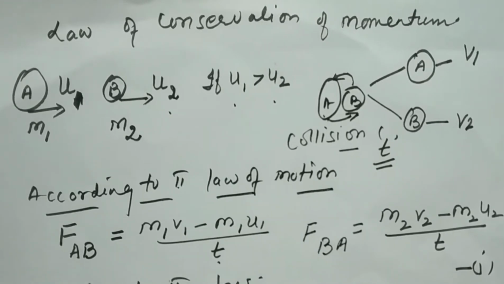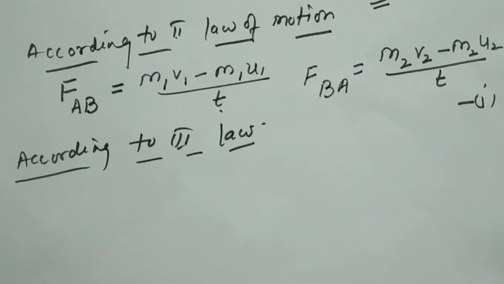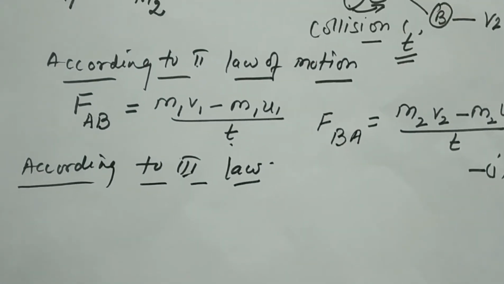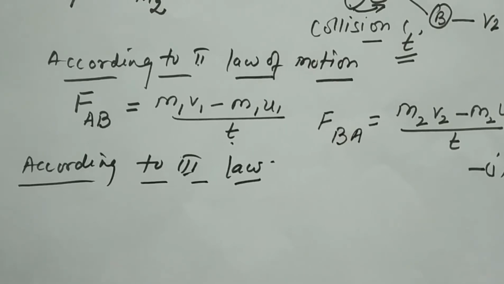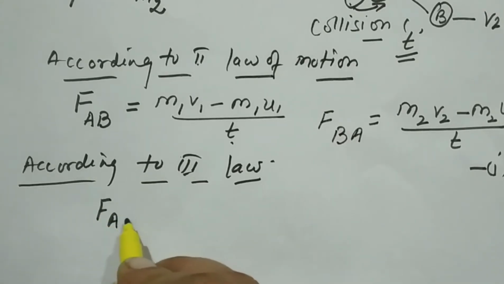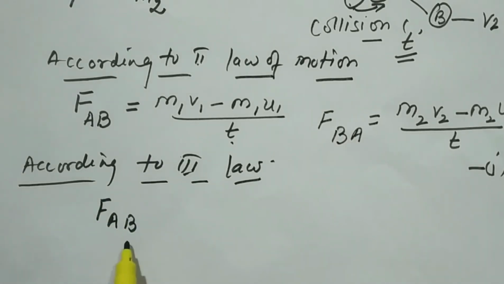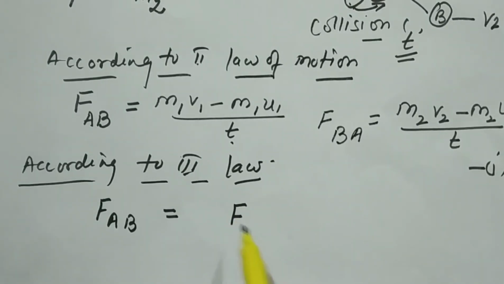Now what is the statement of the third law? That every action has an equal and opposite reaction. That means if object A applies some force on object B, as action, ball B will also apply an equal and opposite force on ball A as reaction. Therefore, FAB, the force applied by ball A on B, will be equal to the force applied by B on object A, but it will be in the opposite direction. That is given by this minus sign.